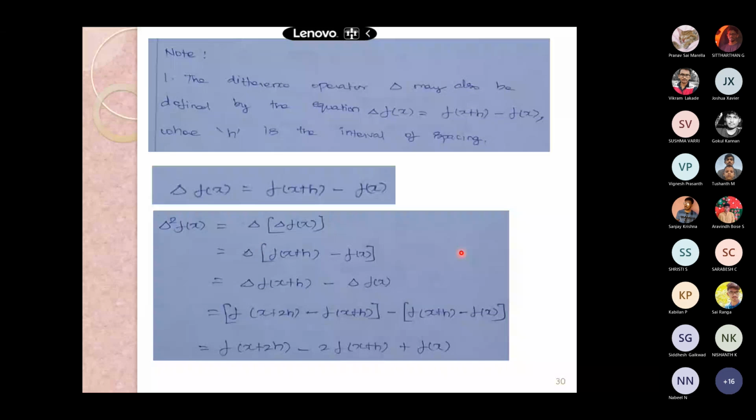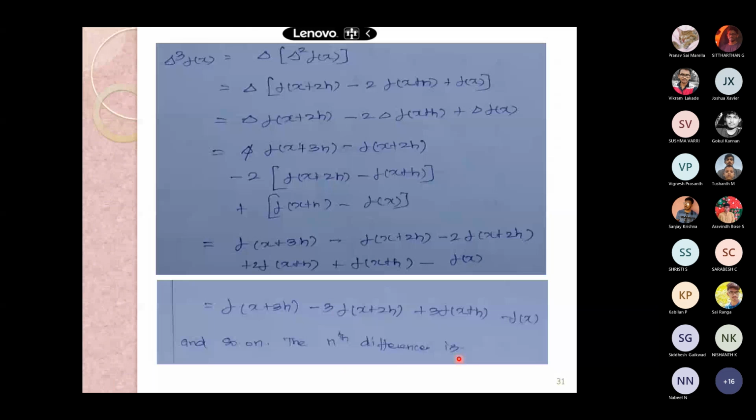Instead of delta f of x plus h, I can apply f of x plus 2h minus f of x plus h, and instead of delta f of x I can apply f of x plus h minus f of x. So there are two terms with f of x plus h, and that is what is accumulated here. So f of x plus 2h minus 2 f of x plus h plus f of x, and this is for the third difference of f of x, which is very similar to that of y.